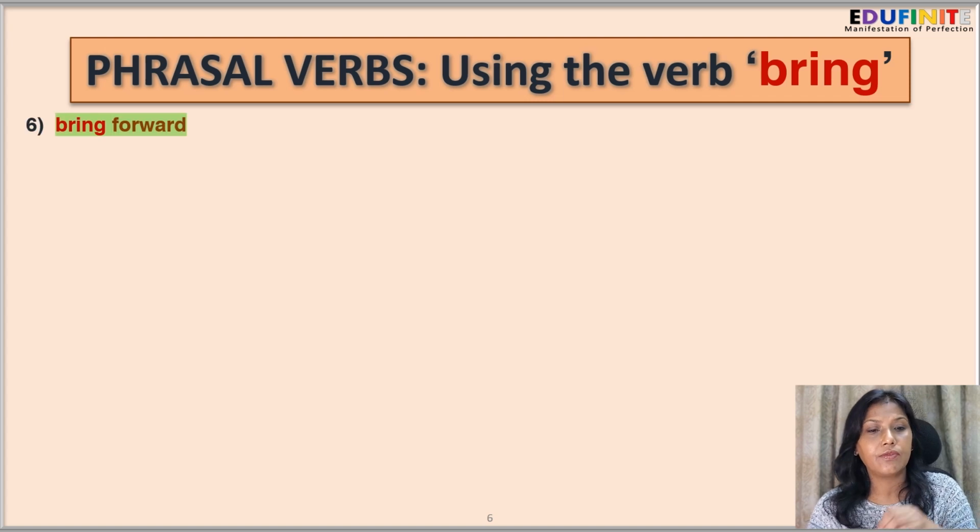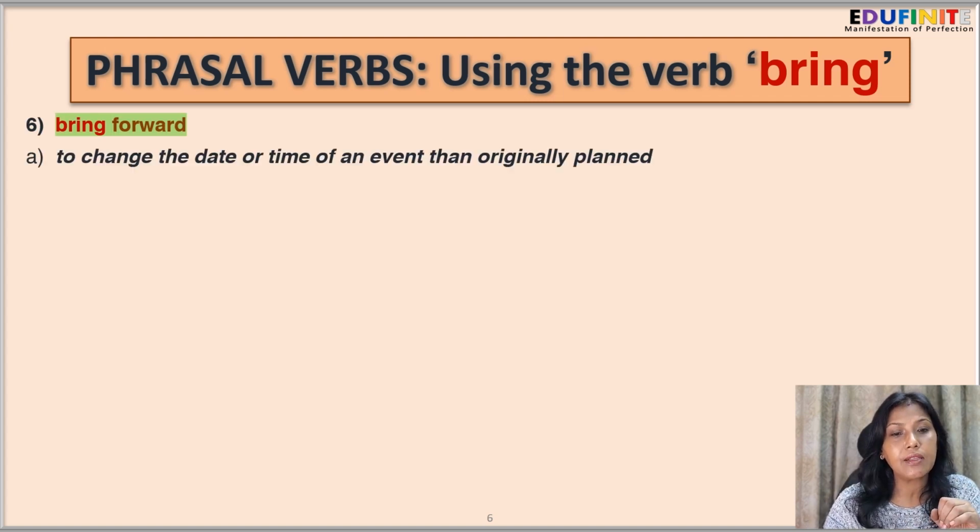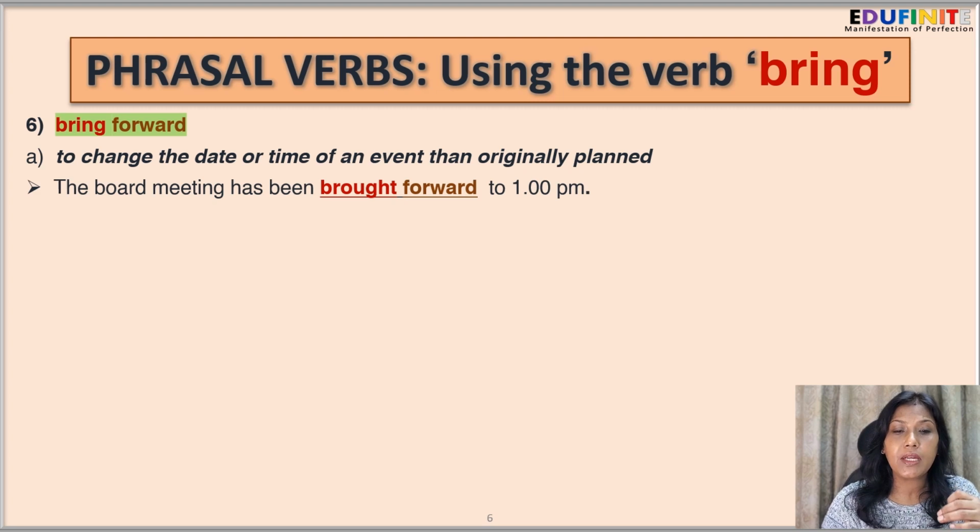Well, the next phrasal verb is bring forward, and it means to change the date or time of an event than originally planned. So you prepone that event. The board meeting has been brought forward to 1 p.m. So maybe the meeting was supposed to happen at say 6 p.m. and for some reason or the other it has been preponed to 1 p.m. So the board meeting has been brought forward to 1 p.m.